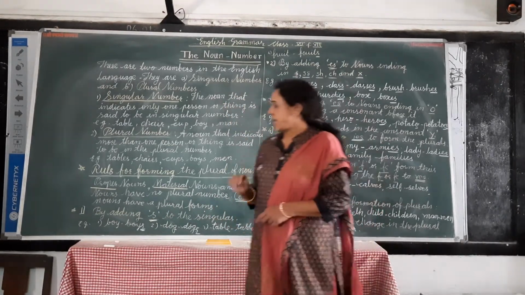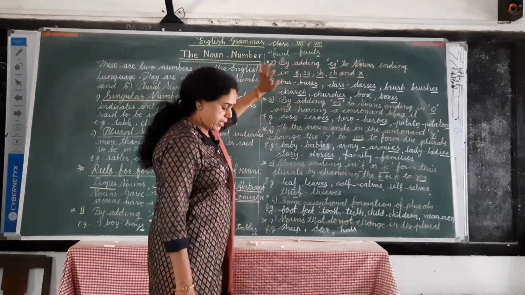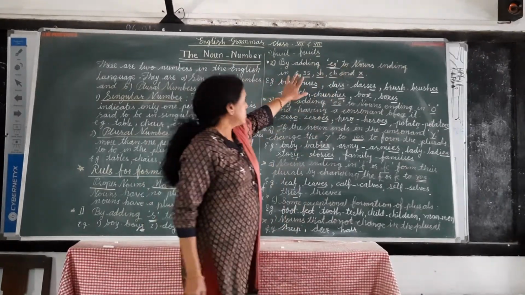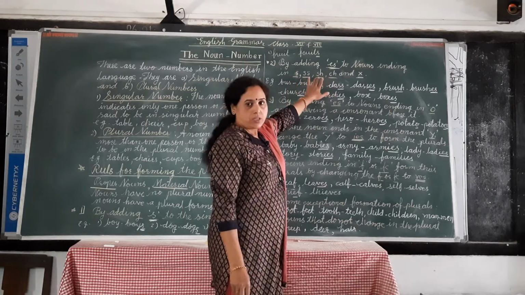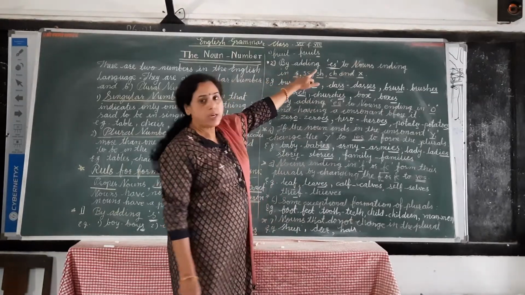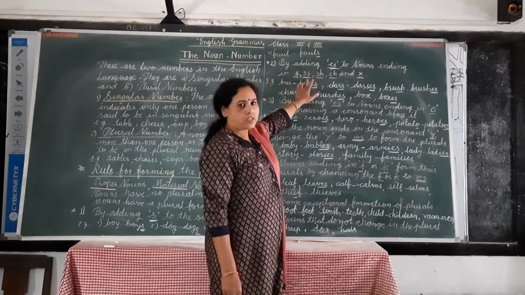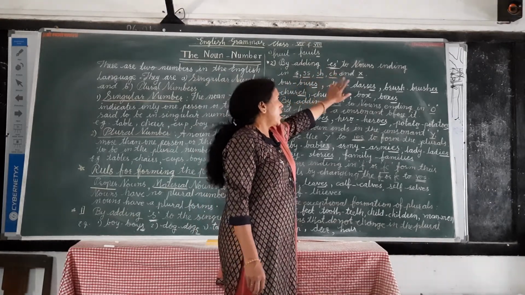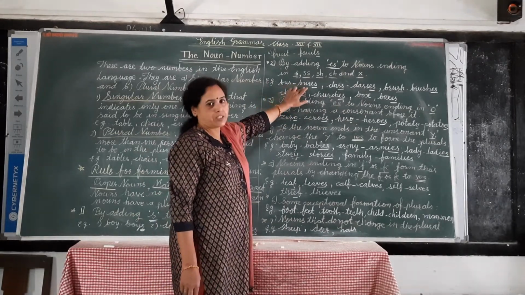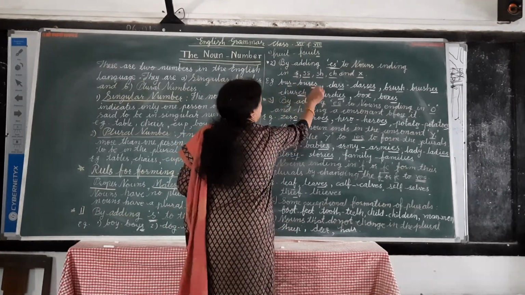Then the second rule is by adding es to the nouns ending in s, ss, sh, ch and x. For example, bus, buses.